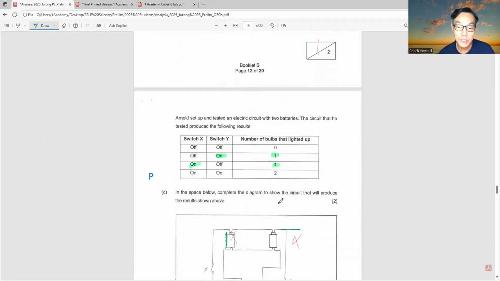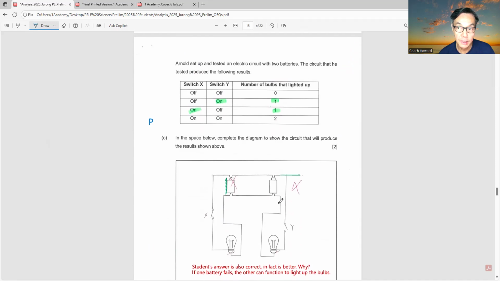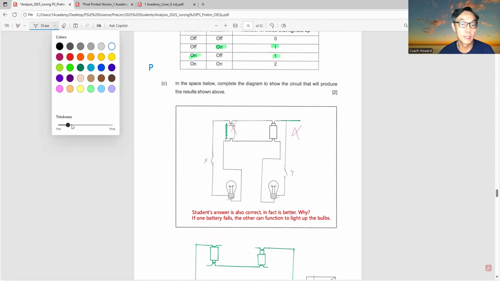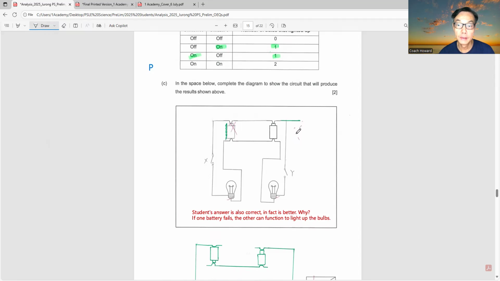This question I like to praise the student, because if you examine carefully, the student's answer is also correct. In fact, it is better. Why? Because if you see in this arrangement, if I remove the annotation by the school's marker, the green color is the part that the school has annotated after the script was sent for marking. So this is what happened.